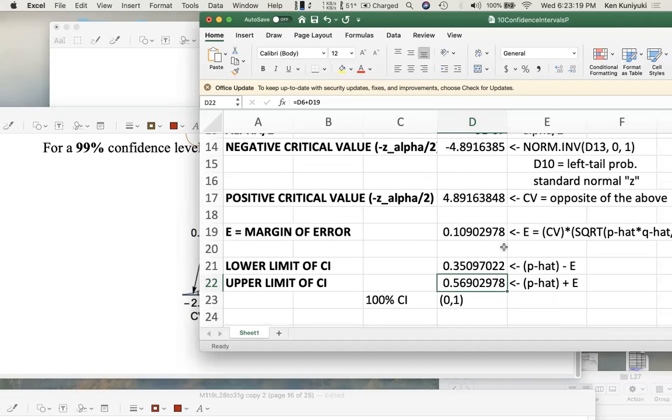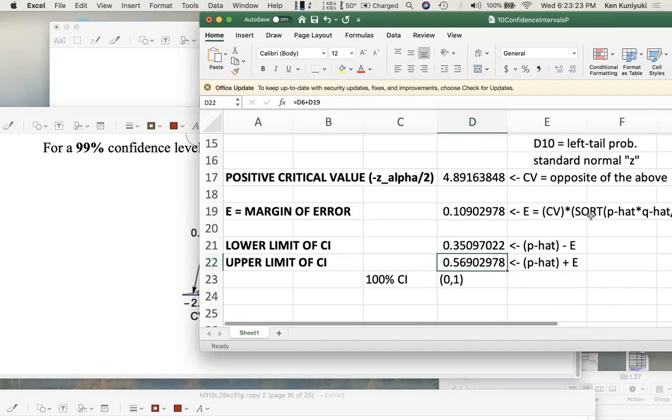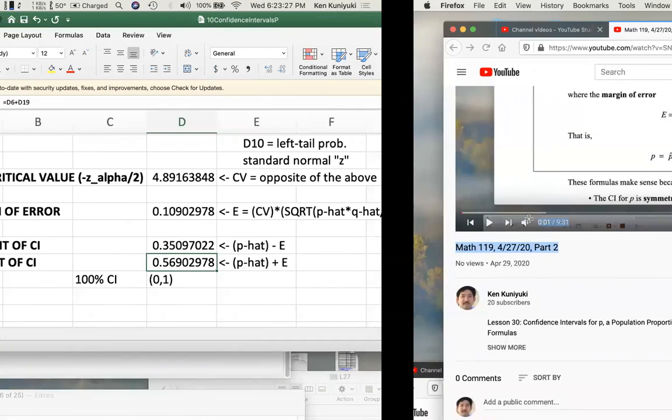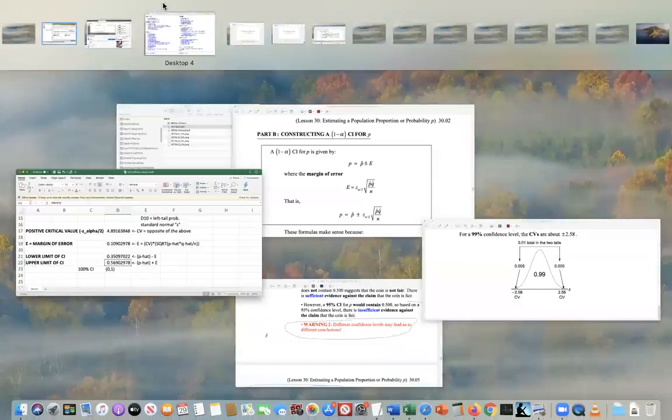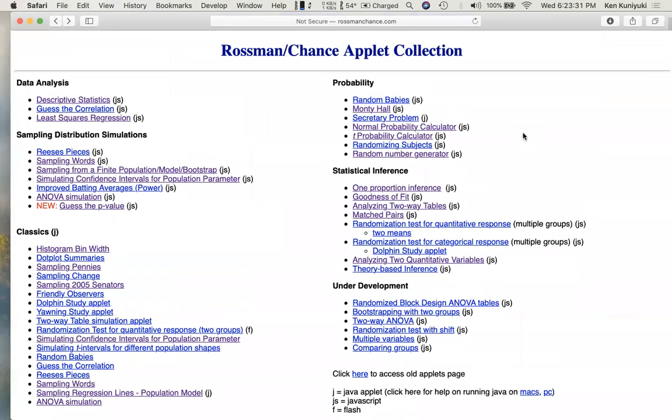So that's one comment. Now, what about simulation? You might look at all this and go, can't we just do computer simulations? Well, let's look at the Rossmann chance applets. The Rossmann chance applets, over here, statistical inference, one proportion inference.